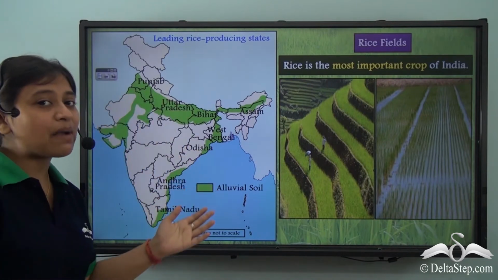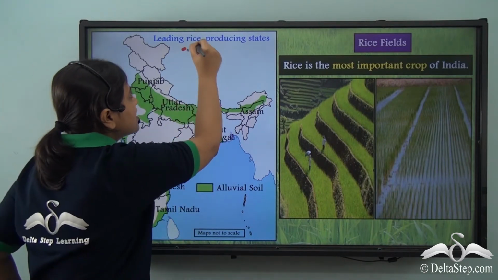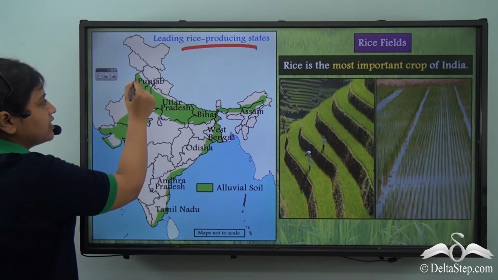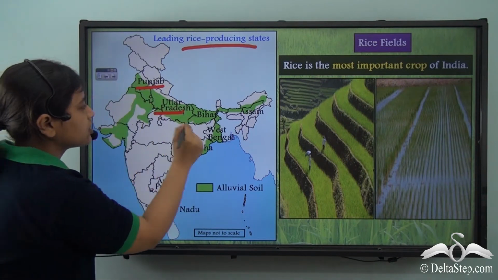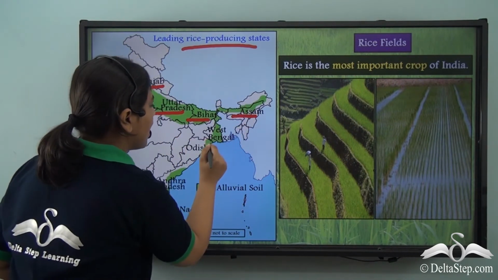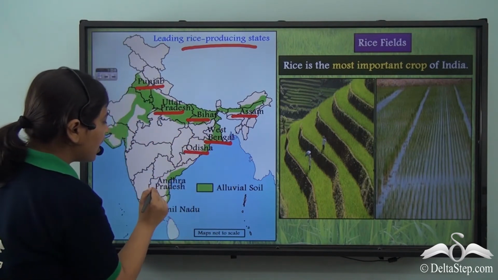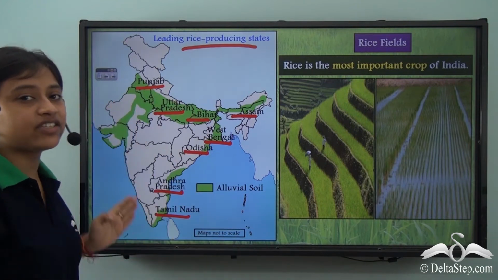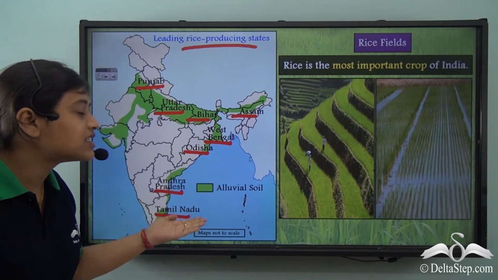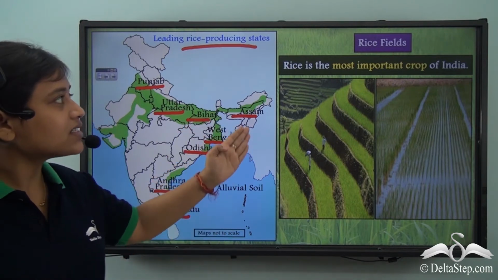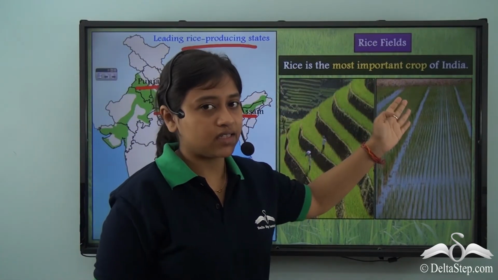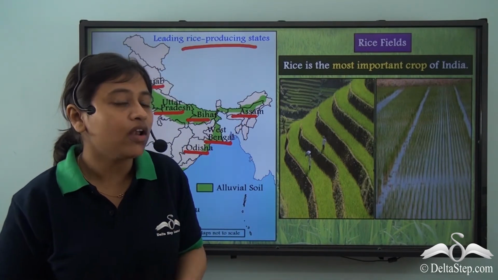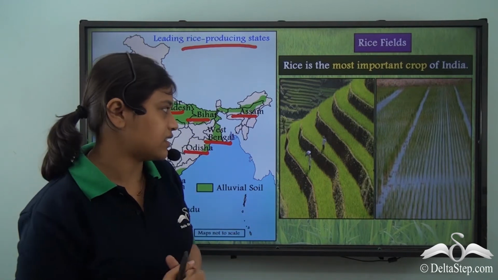Moving on, this is a map of India showcasing the leading rice producing states of India. And what are these? Let's name them. They are Punjab, Uttar Pradesh, Bihar, Assam, West Bengal, Odisha, Andhra Pradesh, Tamil Nadu. That only means that all these regions have good amount of fertile alluvial soil. Rice is the most important crop in India because the demand of rice in India is very large. Therefore, it is also called the staple food crop of India.